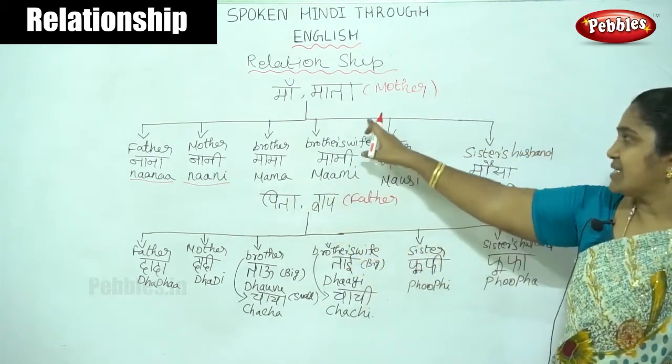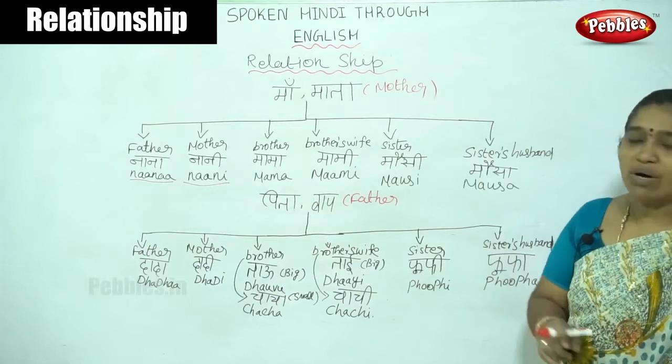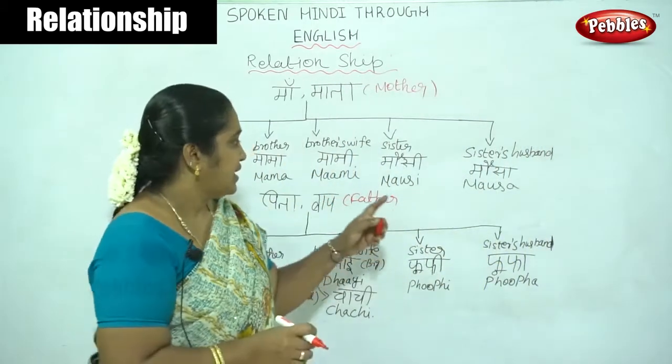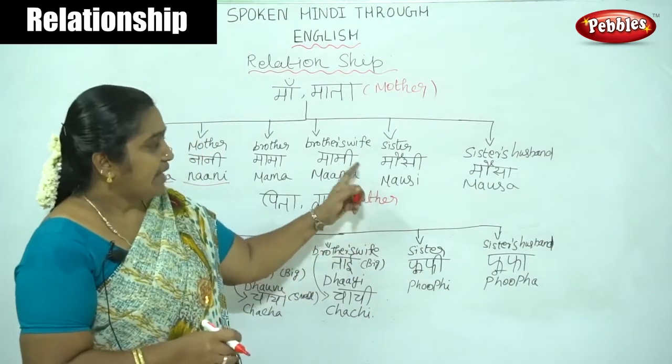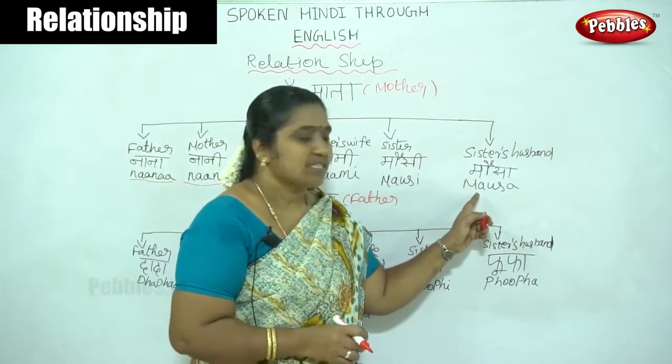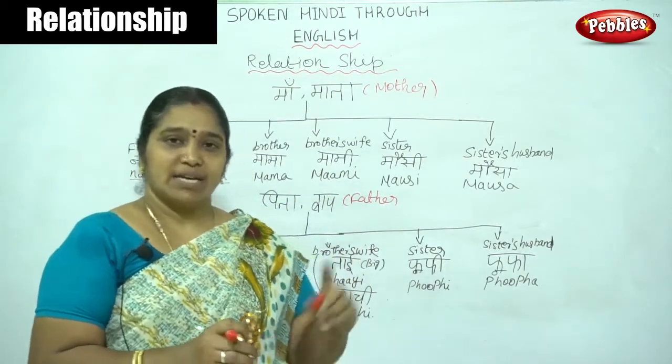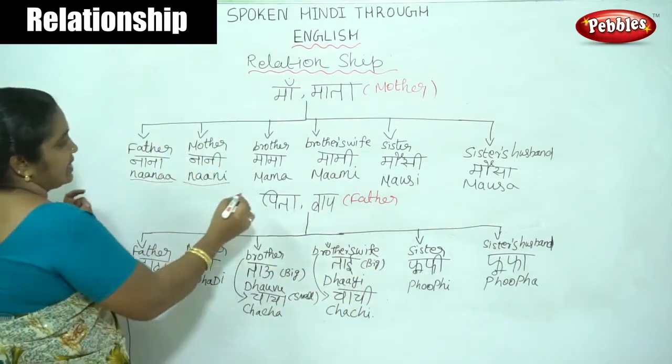Then the sister of our mother is Mausi. Sister of our mother is Mausi. Then her husband is called as Mausa. Her husband is called as Mausa. Is it clear?